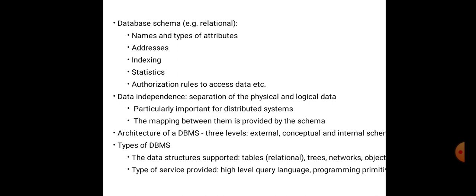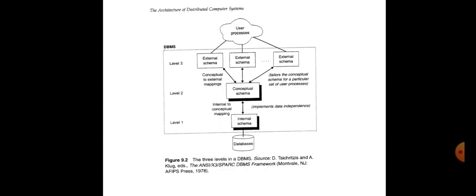The types of database. The data structures supported: relational, trees, network, and object. The types of services: high-level query language and programming primitive data types. The three-level DBMS has the database, internal schema, conceptual schema, external schema, and the user process. The internal schema is level 1, the conceptual schema is level 2, and the external schema is level 3.